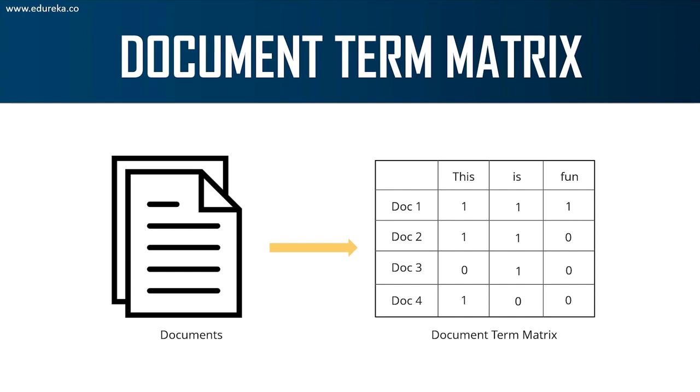For example, in document 2, I have "this is," but I do not have the word "fun." Similarly, in document 4, I have the word "this," but I do not have the words "is" and "fun." So basically, a document term matrix is like the frequency matrix of a document. So during text analysis, you always begin by building a document term matrix. Right here, you try to understand which words frequently occur and which words are important and not important in the document.